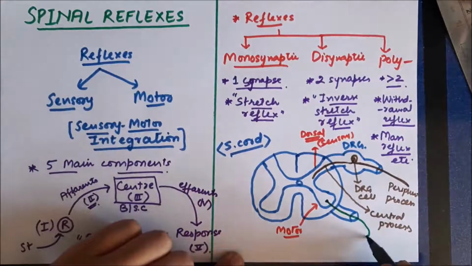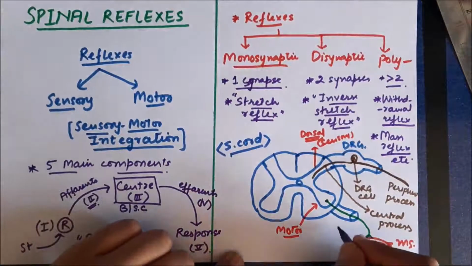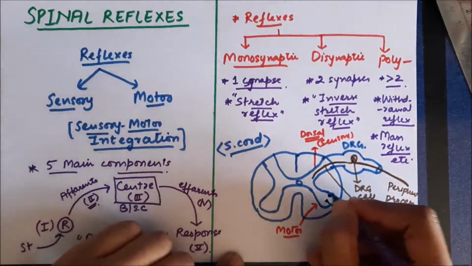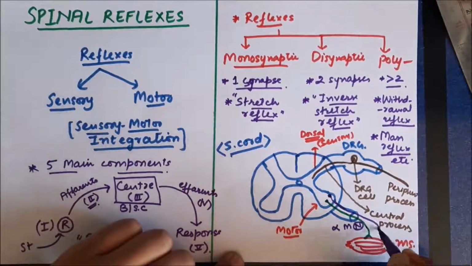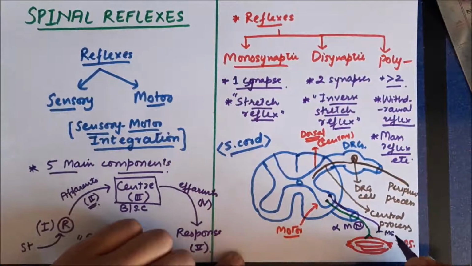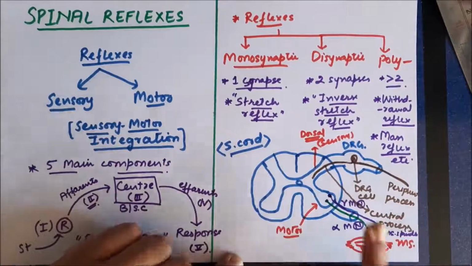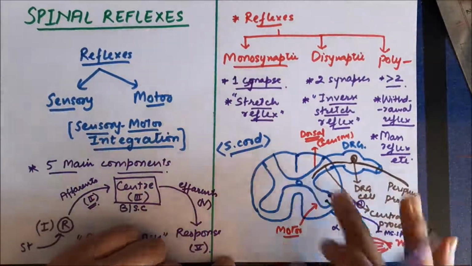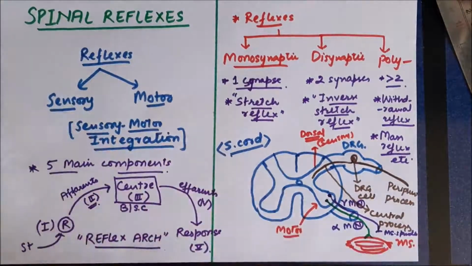The main type of neuron that we are going to discuss is called the alpha motor neuron. Now this neuron emerges from the ventral horn of the spinal cord, and it innervates the extrafusal fibers in the muscles and causes contraction of muscles. So this is the alpha motor neuron. Now another type of motor neuron can emerge, which is called the gamma motor neuron. This gamma motor neuron is responsible for contraction of intrafusal fibers. We'll discuss them in detail with the muscle spindle. So it goes to the muscle spindle. These are the gamma motor neurons. So this is something basic that we should know about the spinal cord before studying reflexes in detail.